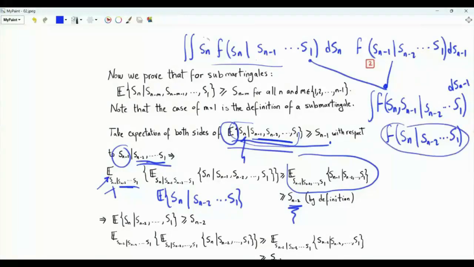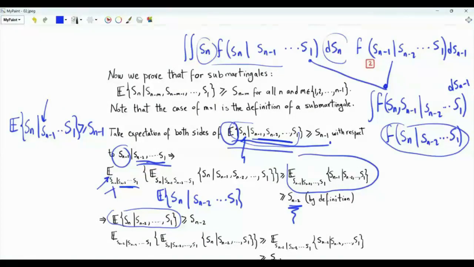Lastly, we multiply this PDF by Sn and integrate with respect to Sn. When we do so, we get this expectation here. The main definition of a submartingale has the inequality that the expectation of Sn given the random variables from S1 to Sn minus 1 is greater than or equal to Sn minus 1.